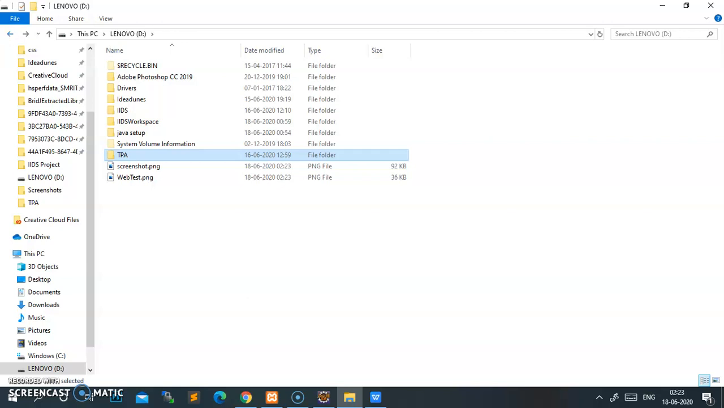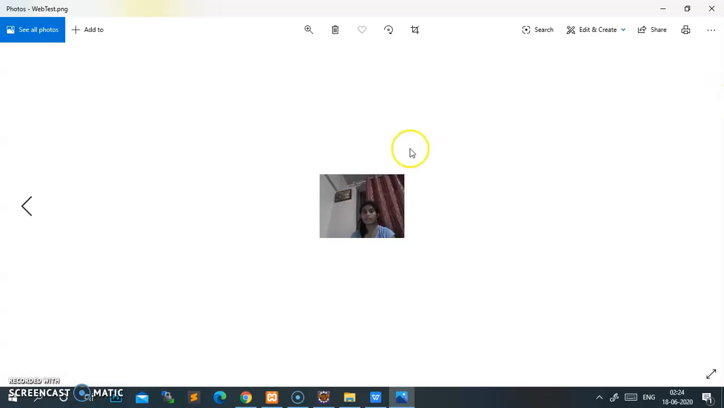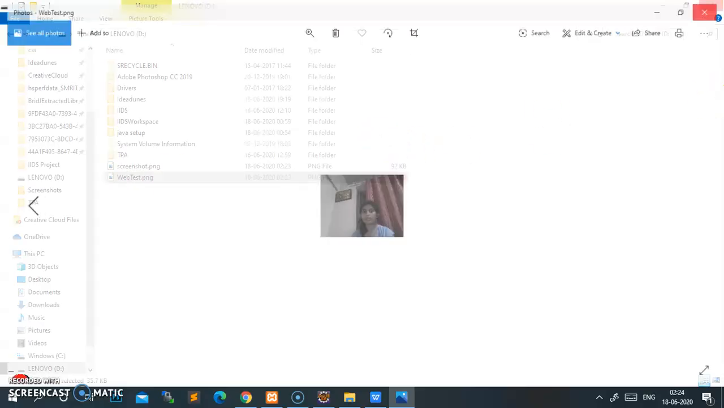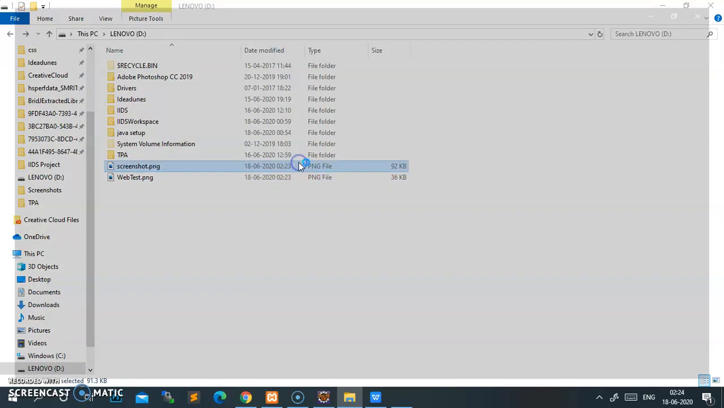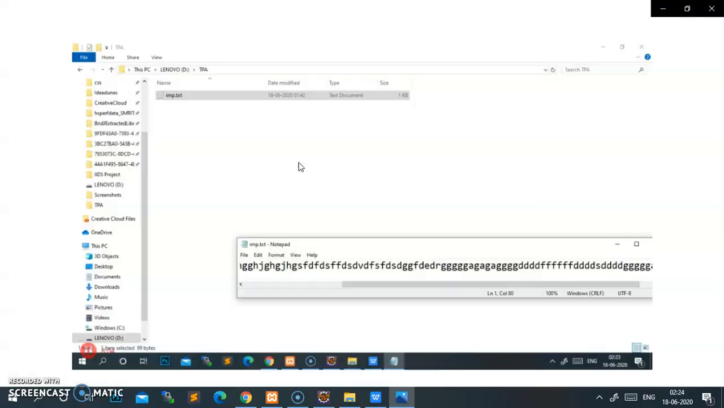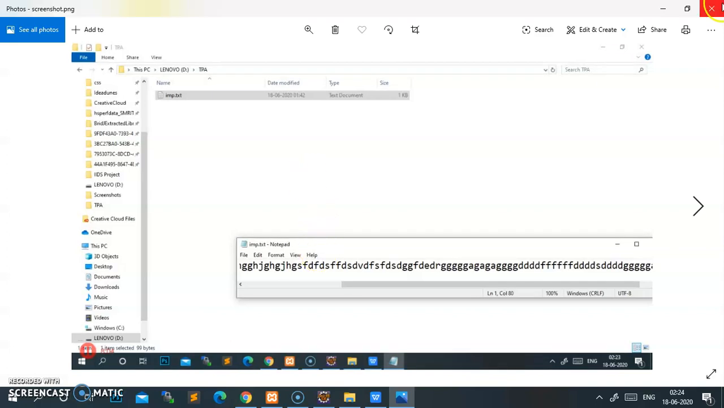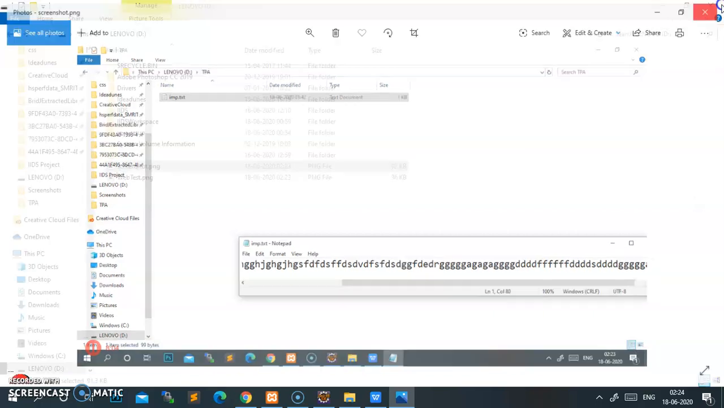Now here there are screenshot.png and webtest.png. My photo has been captured here. As you can see, my photo has been captured because I'm accessing some restricted activity. Here my screenshot will be generated. See, my testing will come, showing what I was actually accessing on my laptop, what I was actually doing.